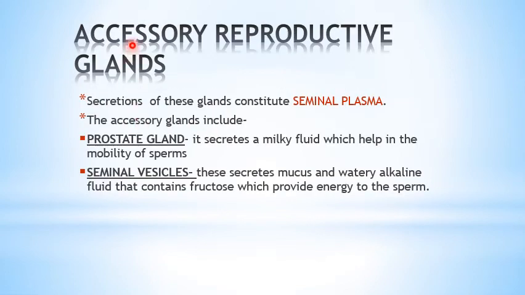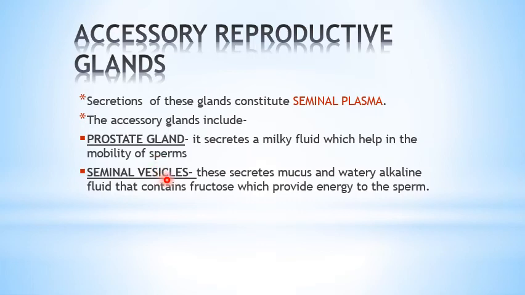Next, that is your accessory reproductive glands. So we have two glands. One is a prostate gland and another is a seminal vesicle. And the secretion of these two glands is known as seminal plasma. Prostate gland secretes a milky fluid which helps in the mobility of the sperm, meaning the movement of the sperm.